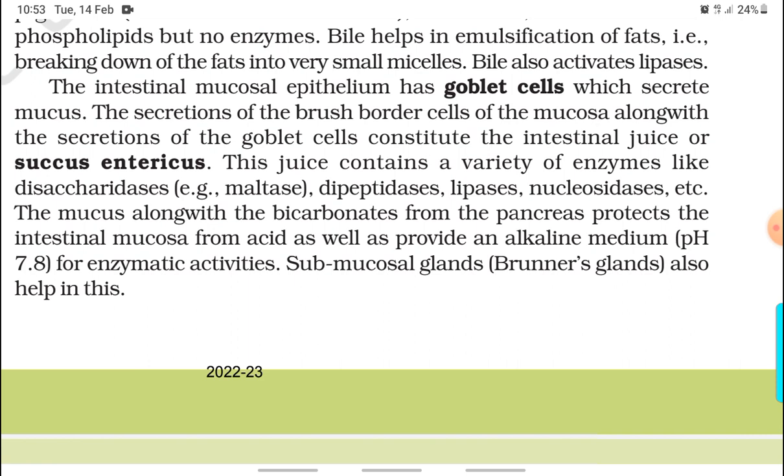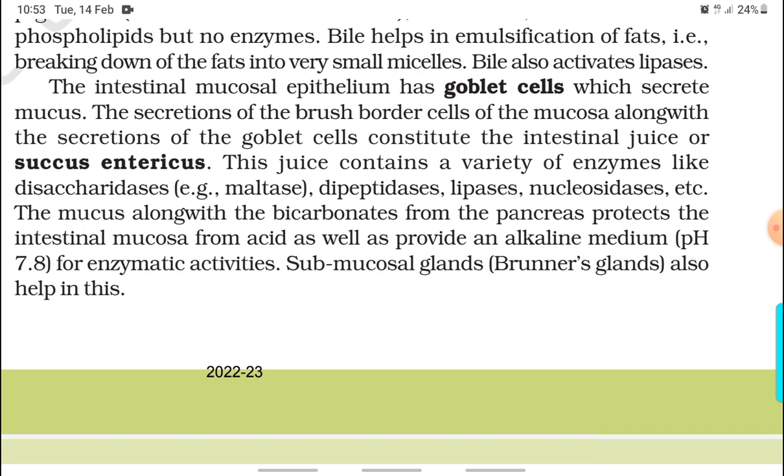The secretion of the brush border cells of the mucosa along with the secretions of the goblet cells constitute the intestinal juice or succus entericus. This juice contains a variety of enzymes like disaccharidases, for example maltase, dipeptidases, lipases, nucleosidases, etc.